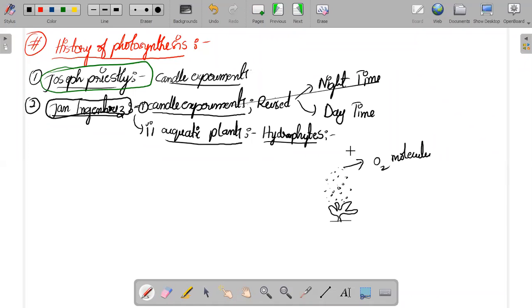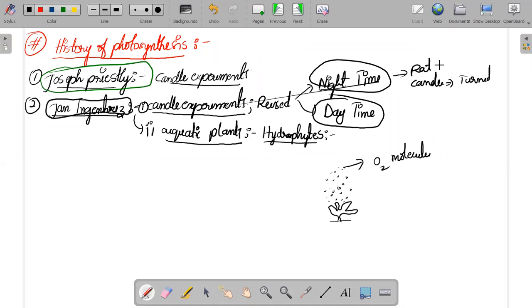He repeated the same candle experiments done by Joseph Priestley, but he kept one at night time and the other at daytime. At night time, whether the rat or mouse or the candle was there, the candle turned off, and the rat died, because the plant present inside was not successfully able to produce oxygen and not successfully able to consume the carbon dioxide.